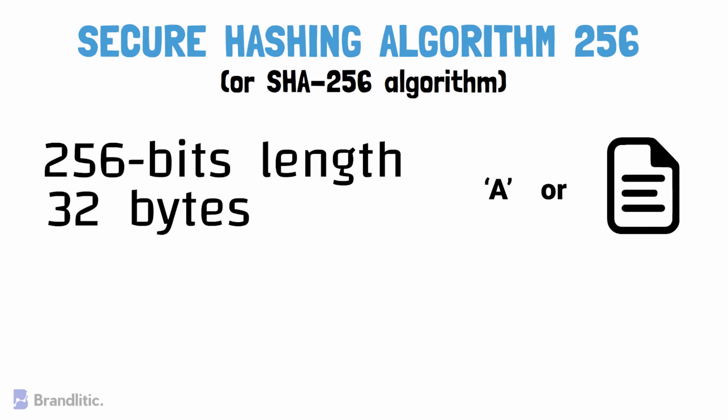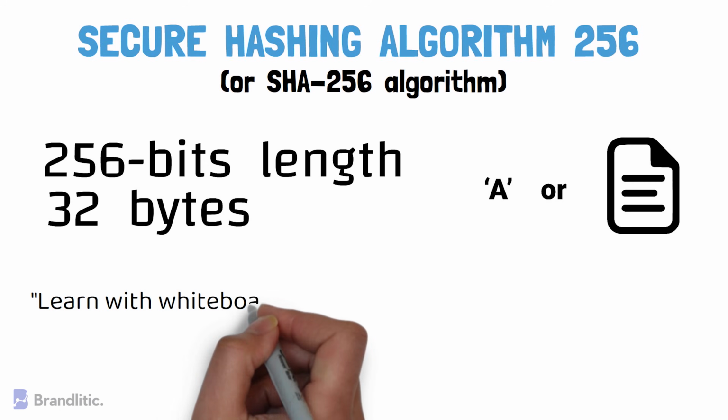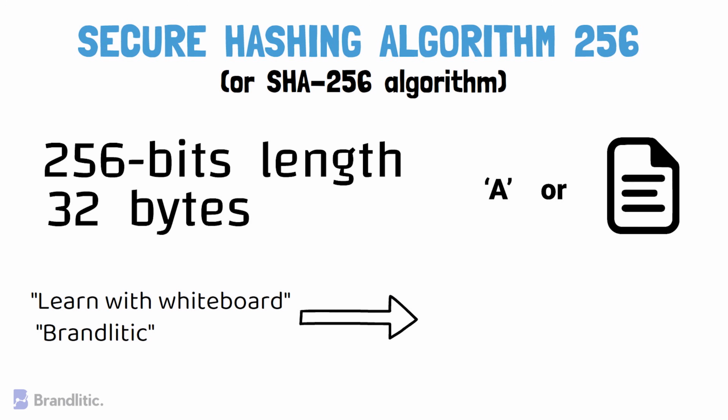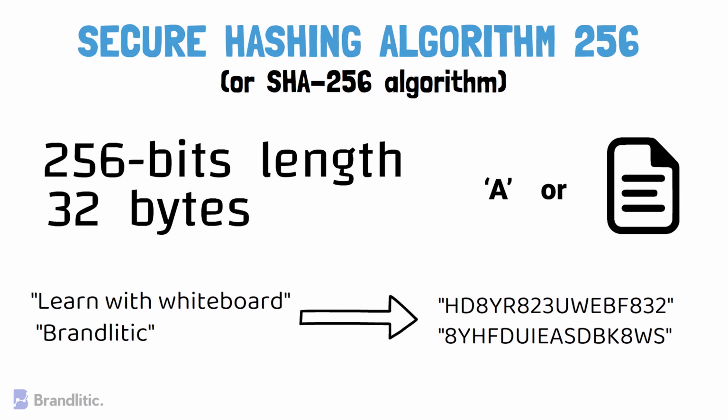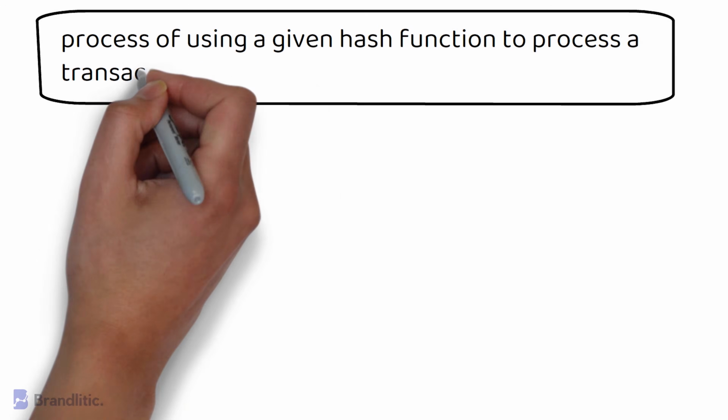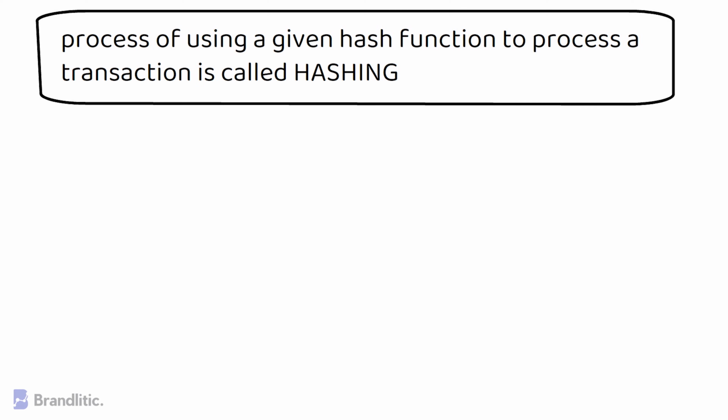But the output of the hash using a particular hashing algorithm will be of specific size. That means the hash values of Learn with Whiteboard and Branalytic would both be of equal length no matter how large the input data is. And just as we discussed, the process of using a given hash function to process a transaction is called hashing, and cryptography plays a major role at the heart of it.